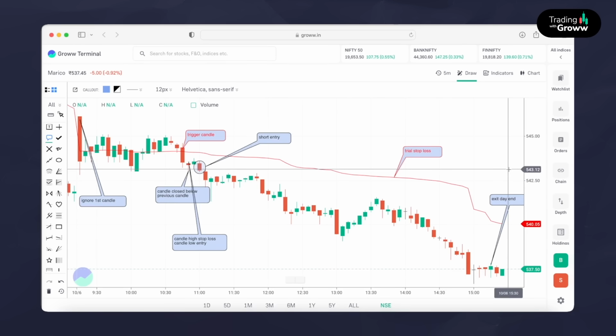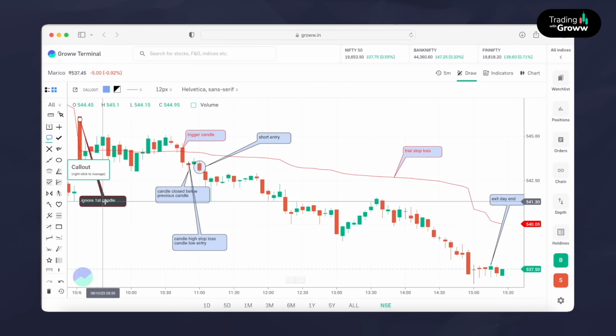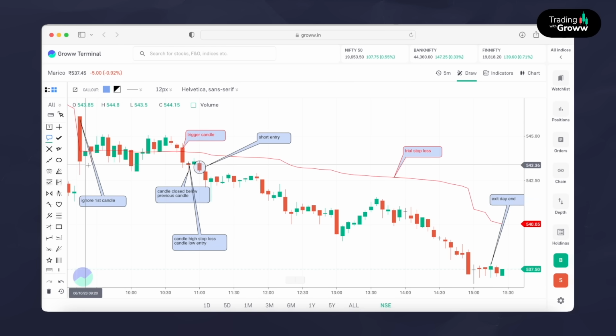So earlier we checked the entry for long. Now we'll check the entry for short. This is a Marico chart on Friday where the market was in a downtrend. As you could see, we are ignoring the first 5 minute candle, and then we are looking for a candle which closes below the VWAP. So the next candle did not close below VWAP.